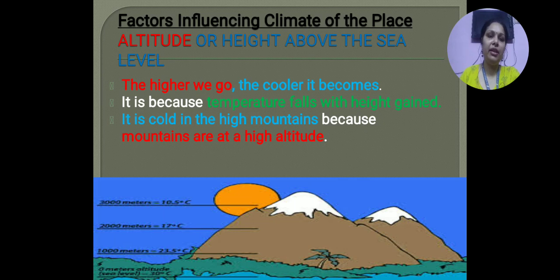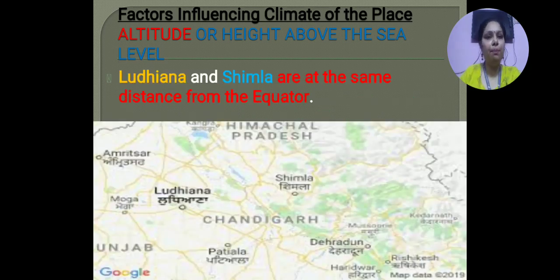And why is it so on mountains? Because mountains are on height. They are on high altitude, and as they are on high altitude, the temperature of that place decreases, which makes the place cold. That is the reason we want to go to hill stations in summers, because at that time mountains have a cold climate and we want to enjoy that cold climate. So as we go towards the height, the temperature decreases, and this affects the climate of any place.